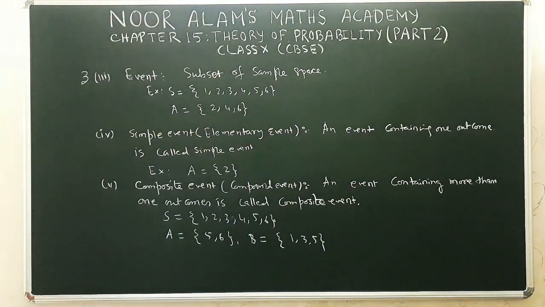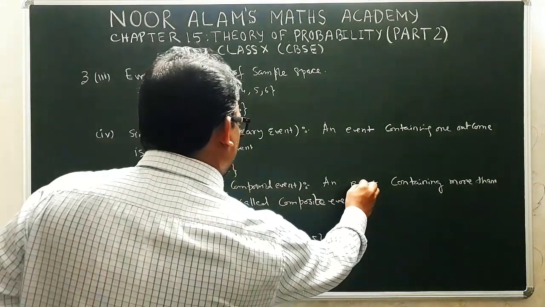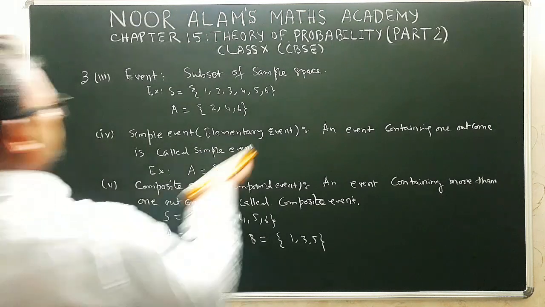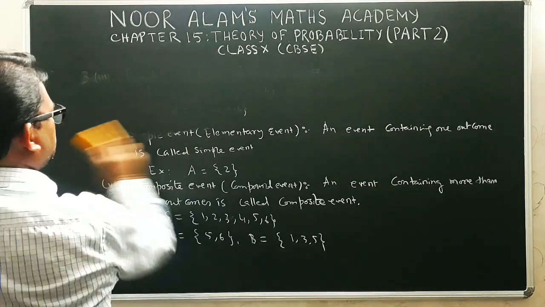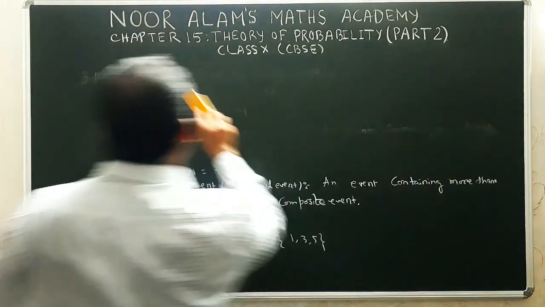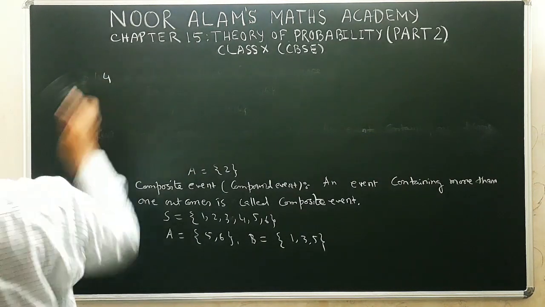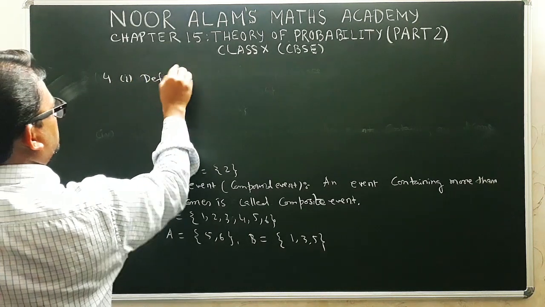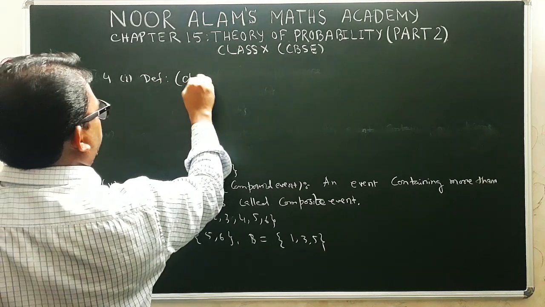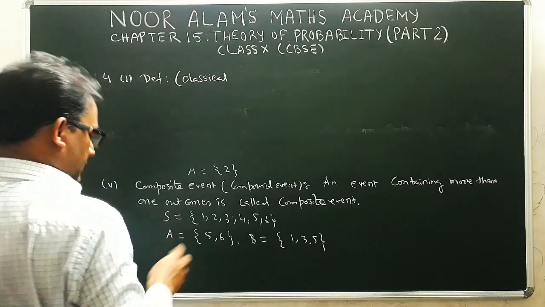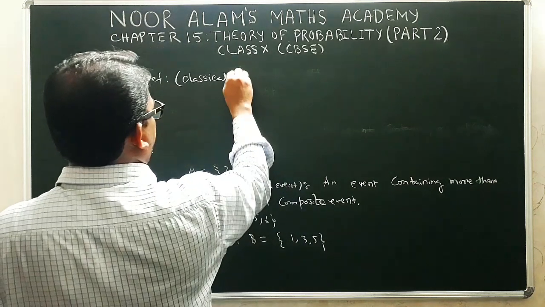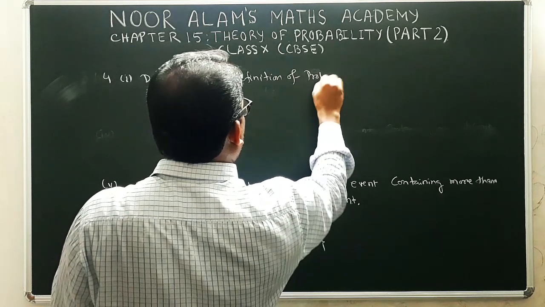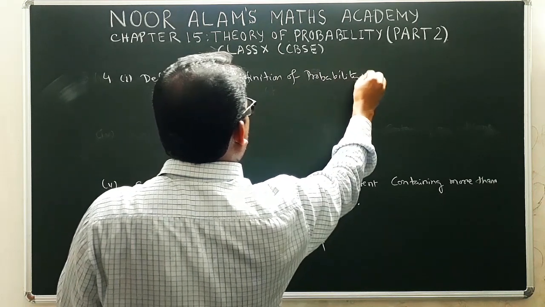Okay. So now next we go for the definitions of probability. That is called classical definitions of probability. Point number 4, that is 4 part 1 definition. Definition of what? It is the classical definition of probability, or you can say the theoretical definition of probability.